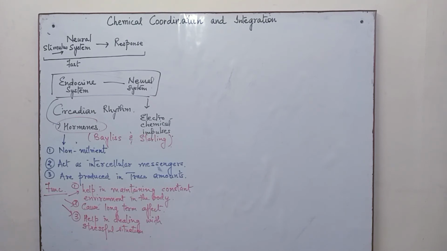Now, if we talk of the differences between the hormones or the endocrine coordination and the nervous coordination, there are specific roles of both.